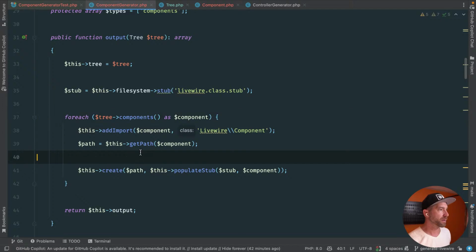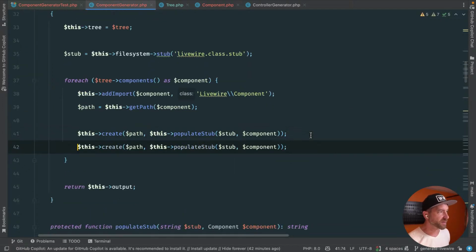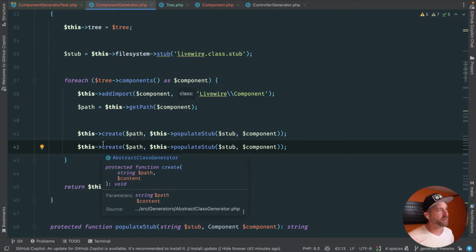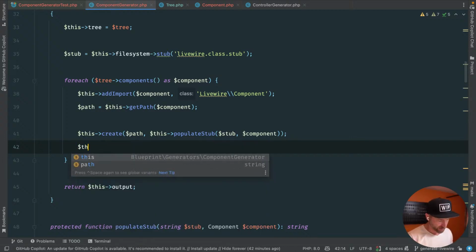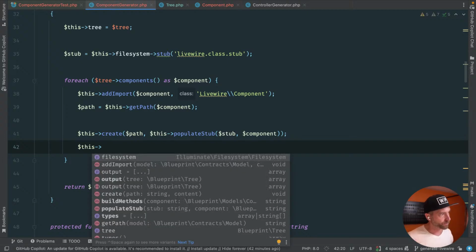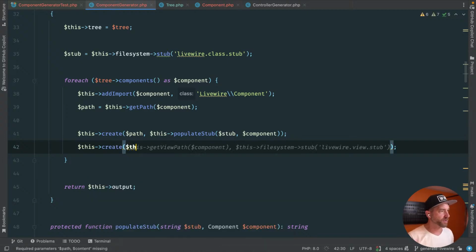But let's go ahead and do the simplest thing next, which would be to generate a view for this, right? So we could say something like this, well, we'll leave this create, and we'll say this view path based on the component.